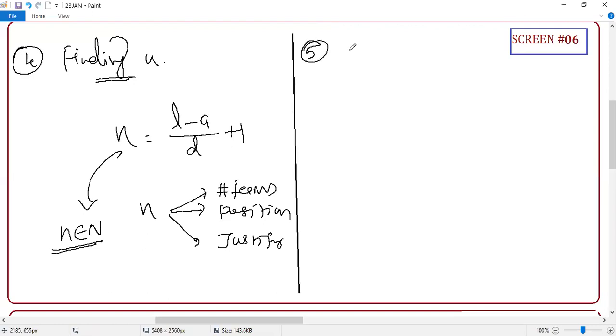Yes. Then next is what? Finding D. If any two terms are given, if AM, AN are given, D equal to what? Term difference upon the position difference. Very good formula, student.